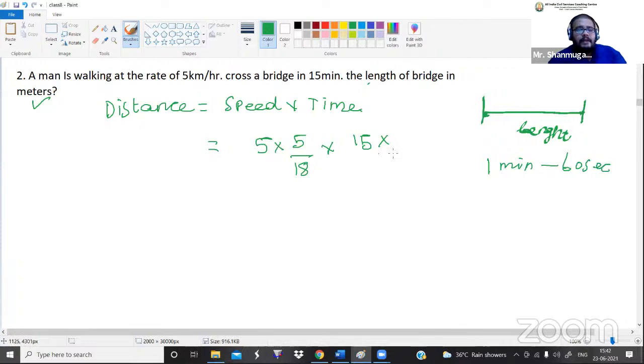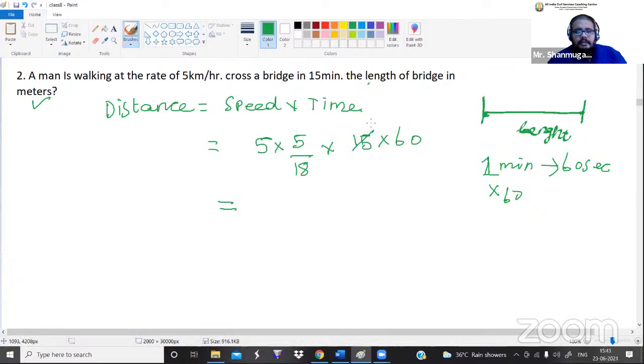Guys, listen here, if you are having a doubt, you just write it separately and check it out. So 1 minute is equal to how many seconds? 60 seconds. So how did the 60 come? We have multiplied the number 60 with this one. Similarly, 15 minutes equals how many seconds? The 15 has to multiply with the number 60. Then this value will be converted to the seconds value. So that's all about the equation. Now we can solve it.